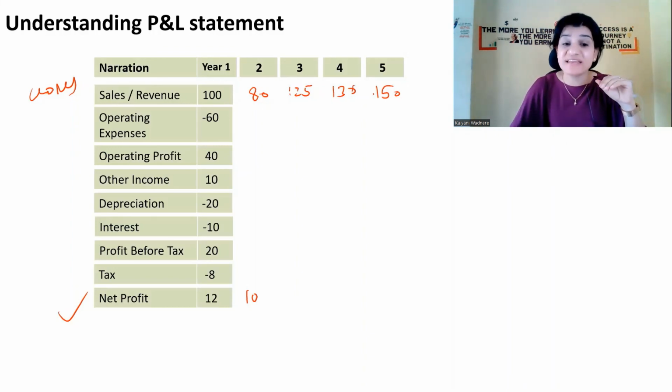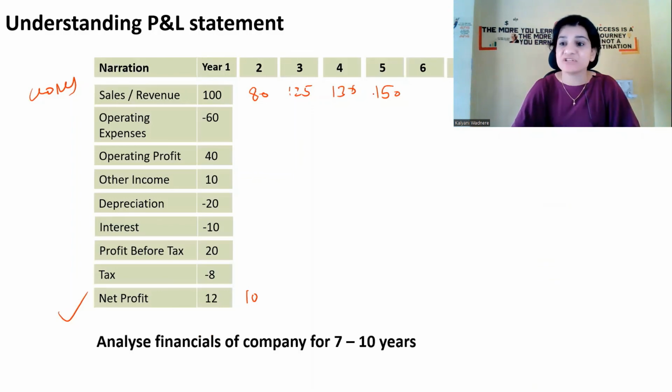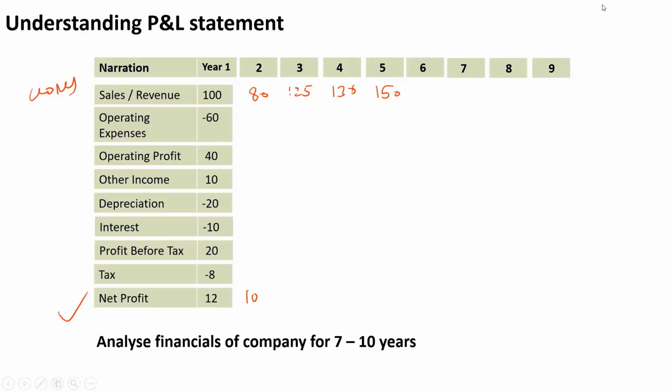So whenever you want to invest your money in a company for the long term, you should not focus only on 1 year, 2 years, 3 years or 5 years. You should analyze the data for more than 7 years. 7 to 10 years is what you should look for. I just mentioned over here, you need to look at least 7 to 10 years. You need to analyze the financials of the company.